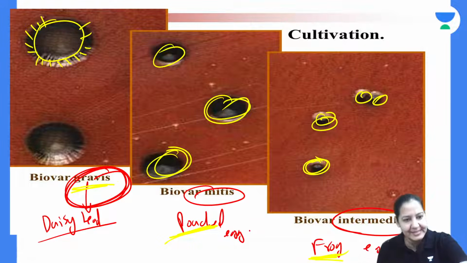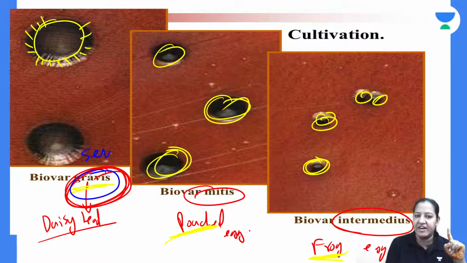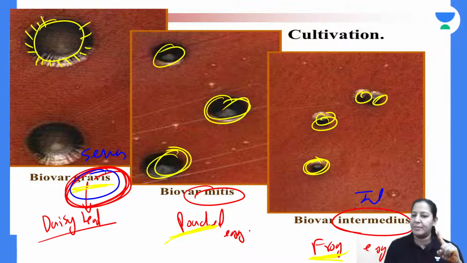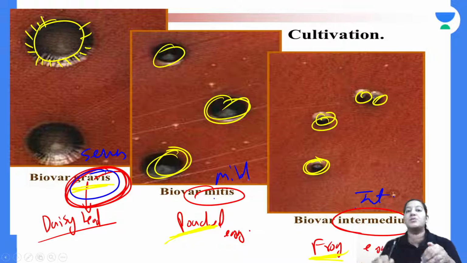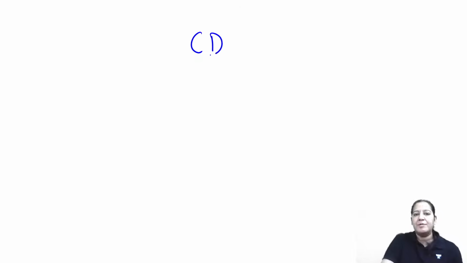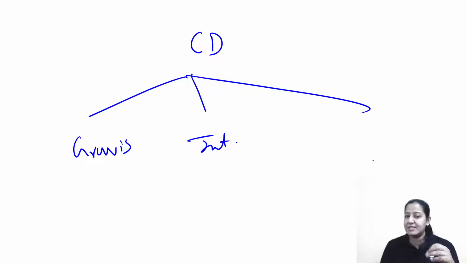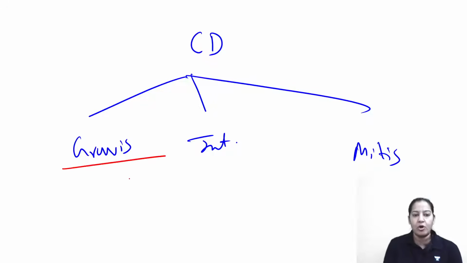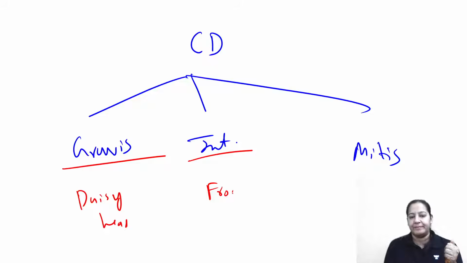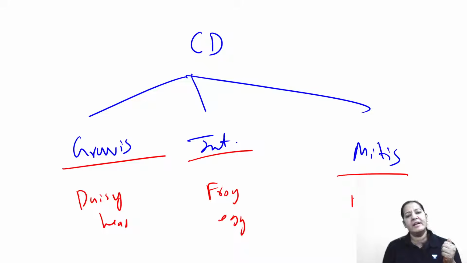So the summary is that gravis causes very severe disease, intermedius causes intermediate disease, and mitis causes mild disease. So based on the severity of the disease, we are dividing Corynebacterium diphtheriae into 3 classes, based on the colony appearance. Here the colony is daisy head. Daisy is a flower, so daisy head. Here in intermedius, it is frog egg. And here it is poached egg.